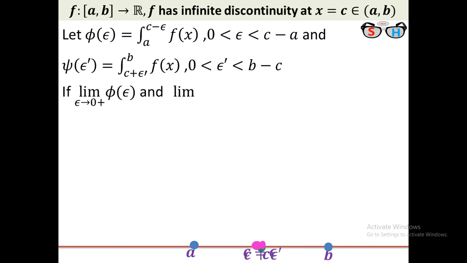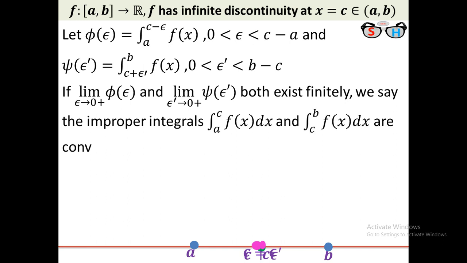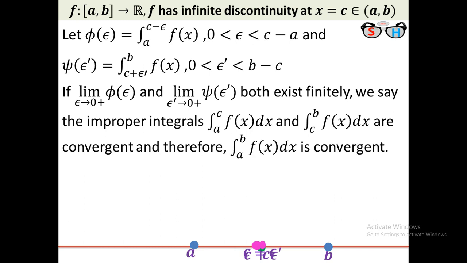If the limit as epsilon tends to 0 of phi and the limit of psi both exist finitely, we say that the improper integrals from a to c of f(x) dx and from c to b of f(x) dx are convergent, and therefore the integration from a to b of f(x) dx is convergent. Convergent means the limit exists, and if this limit exists, then it will be convergent, and hence this will be convergent. This integration from a to b means a to c plus c to b.